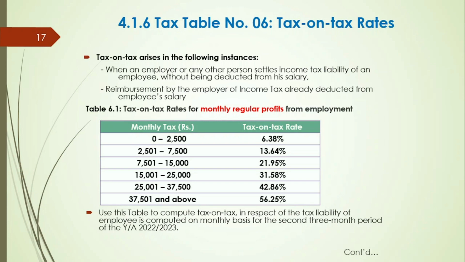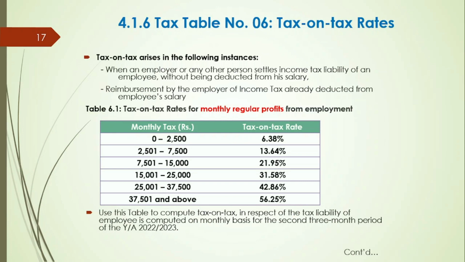Tax on tax rates are available under tax table number 6. There are two situations where tax on tax application is adopted. First, an employee's income tax liability is settled by the employer or any other person without being deducted from the respective employee. Second, an employer reimburses the income tax of the employee that has already been deducted from the employee's salary.